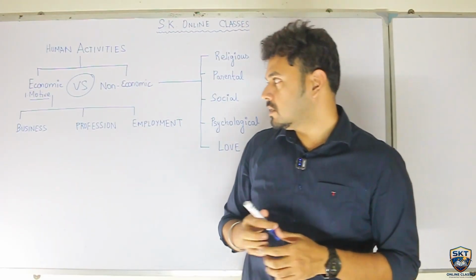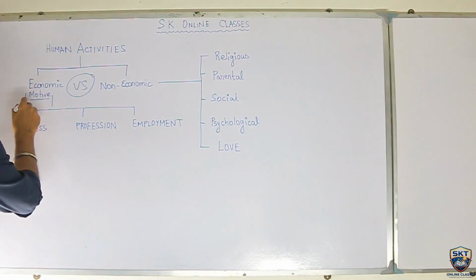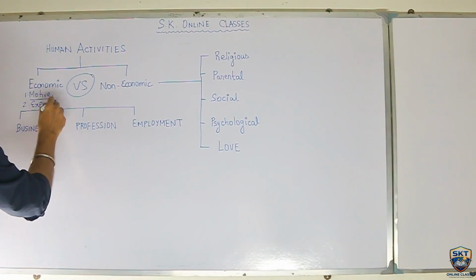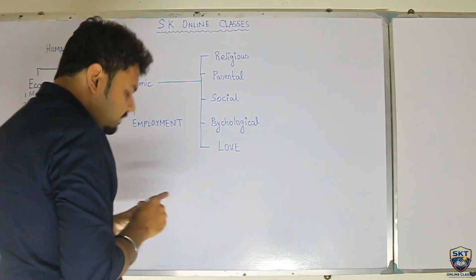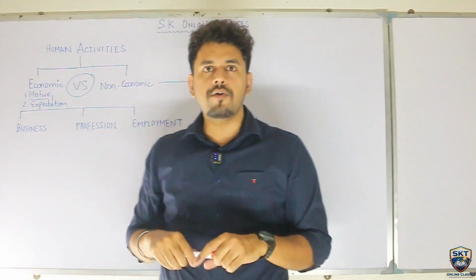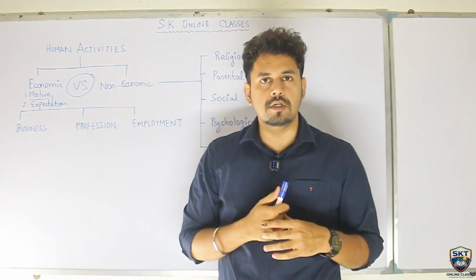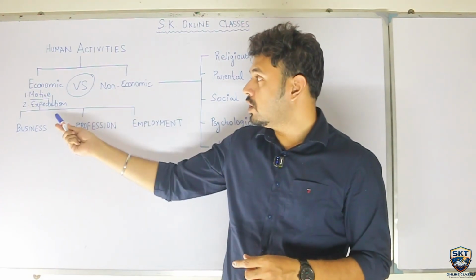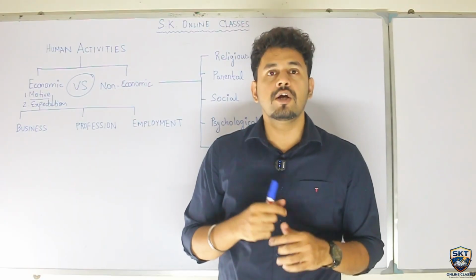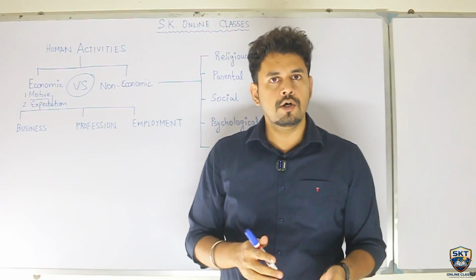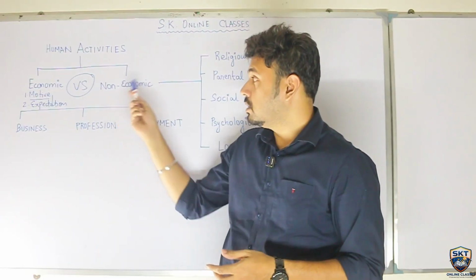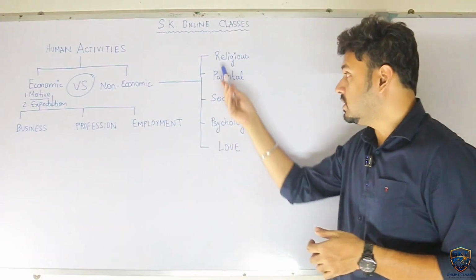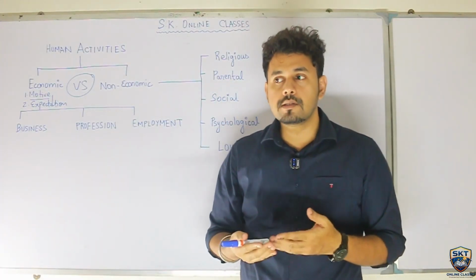All right. Next, number 2, the second point which we can write is expectation. Now, expectation, if I tell you, what will be the expectation out of economic activity for any person or any individual or any company? So, economic expectation would be profit, the reward or the return, salary, anything of that sort. Whereas for non-economic, it will be self-satisfaction, pleasure, and again, these 5 reasons. This is what you expect. By doing this, you will be able to help.